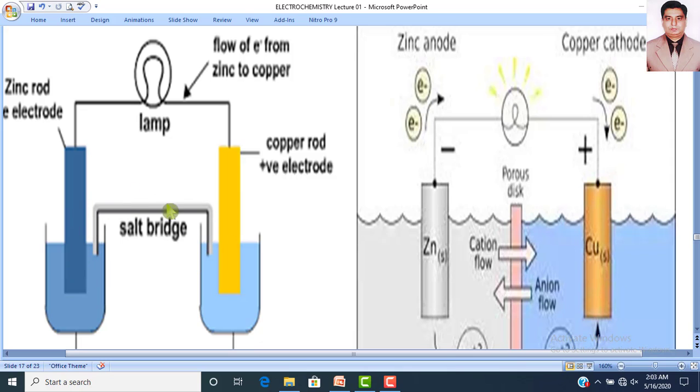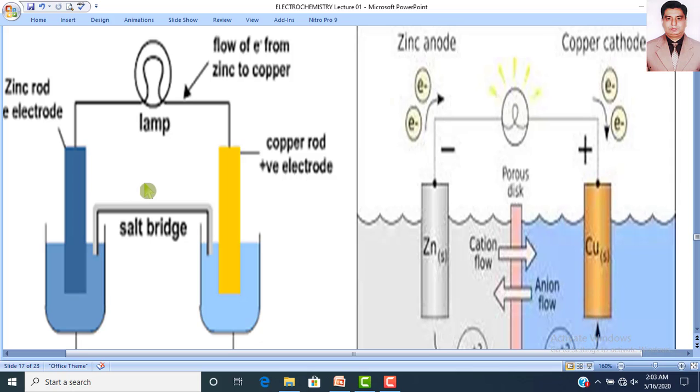When there is a redox reaction, what will happen? Electrons will flow from the zinc rod to the copper rod. If we use a lamp here, then by the flow of electrons, it will start glowing.